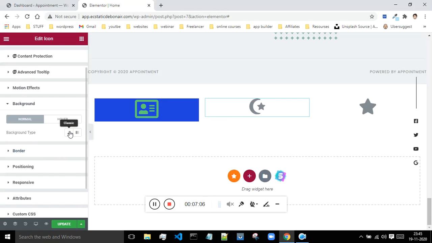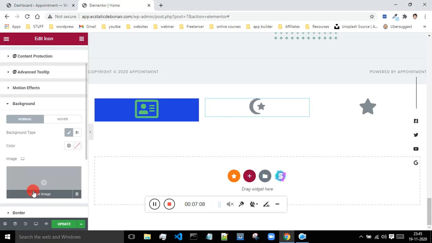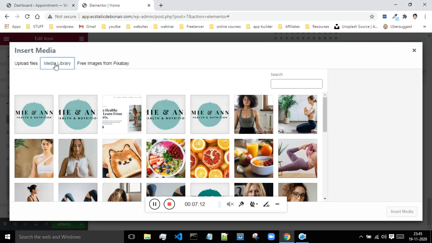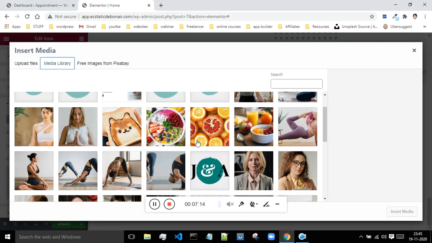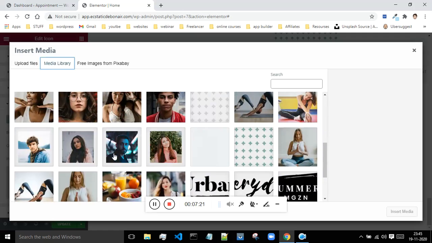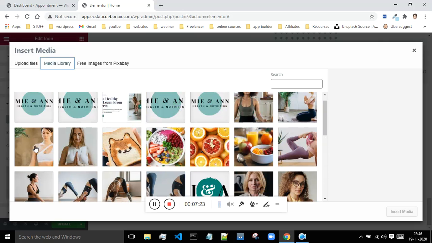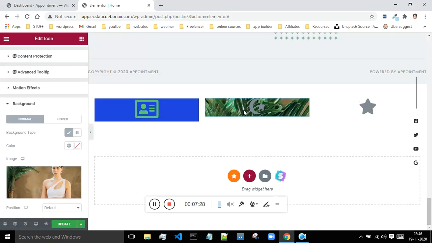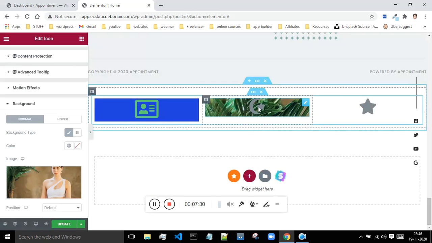Click on classic, click on choose image, media library, and let me choose, okay, I'll go with this image. I will say insert media, and now I'm having this image. So this is how you can upload the image as well. There are no issues with that, and you can replicate the same thing for this icon as well.